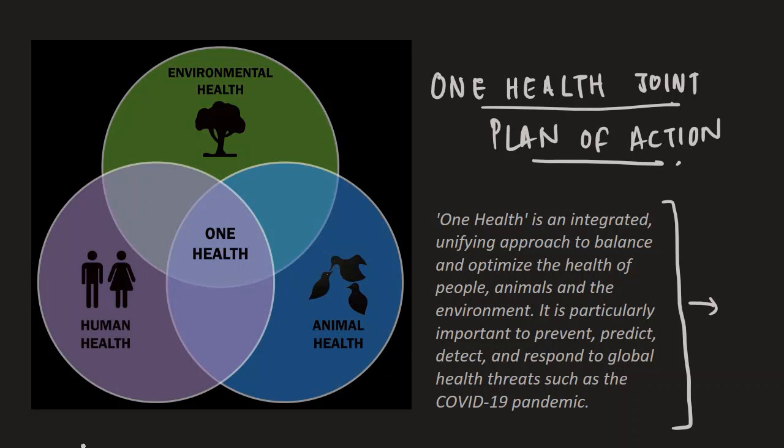So what it says is One Health is an integrated, unifying approach to balance and optimize the health of people, animals, and the environment. It is particularly important to prevent, predict, detect, and respond to global health threats such as the COVID-19 pandemic. So remember, this One Health and things like One Water are important concepts, and you better keep note of these things that keep coming in news.